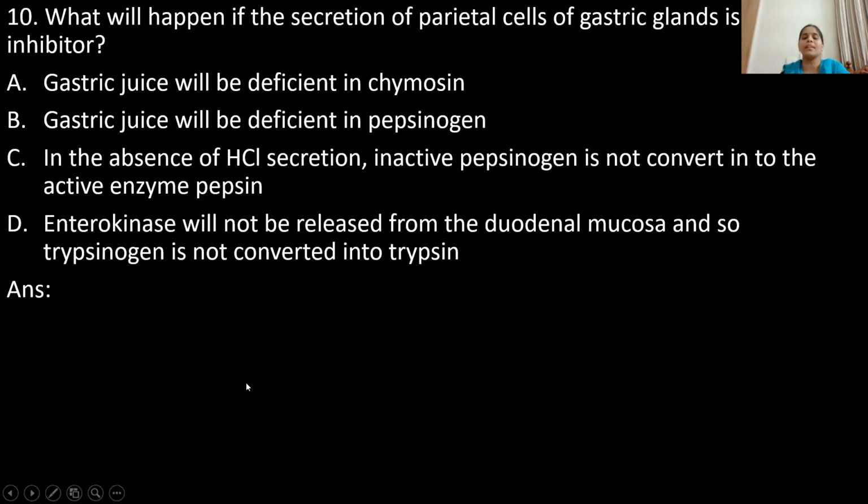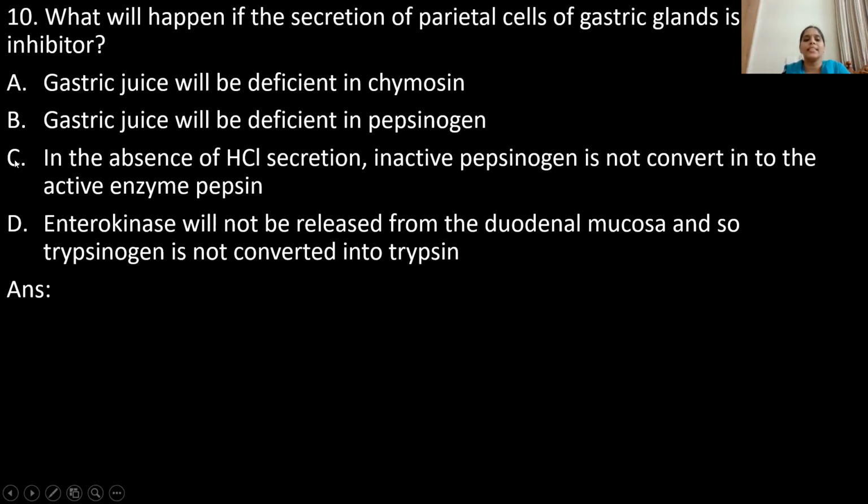What will happen if the secretion of the parietal cells of the gastric glands is blocked by an inhibitor? Here they have given the options. Option A, gastric juice will be deficient in thymosin. Option B, gastric juice will be deficient in pepsinogen.